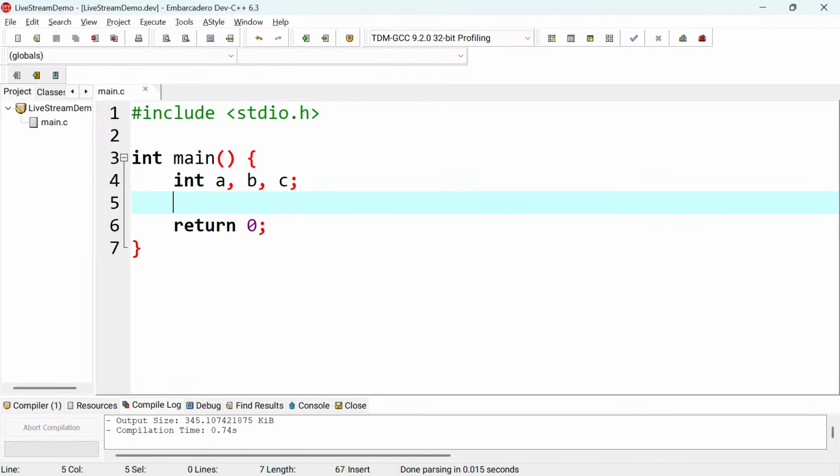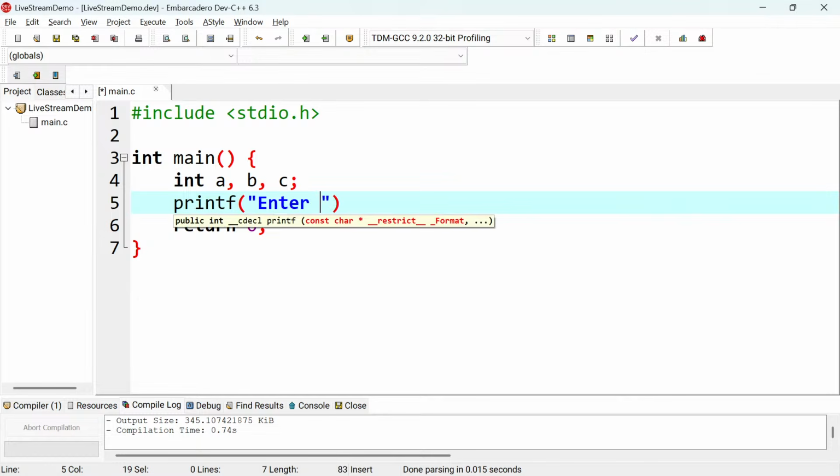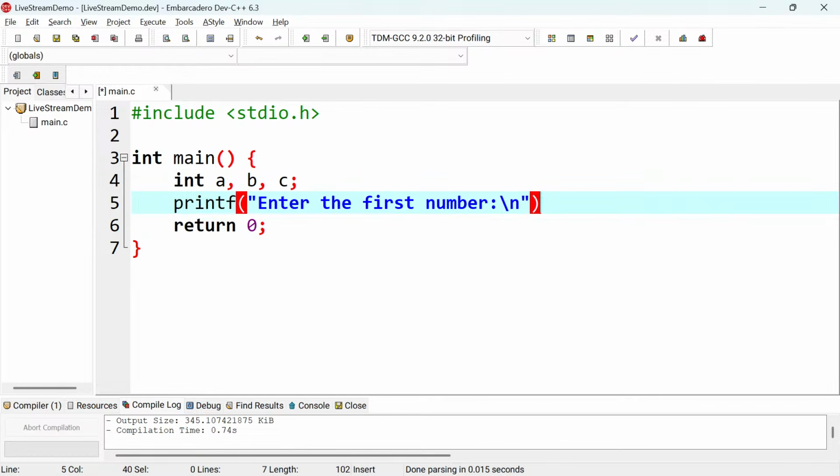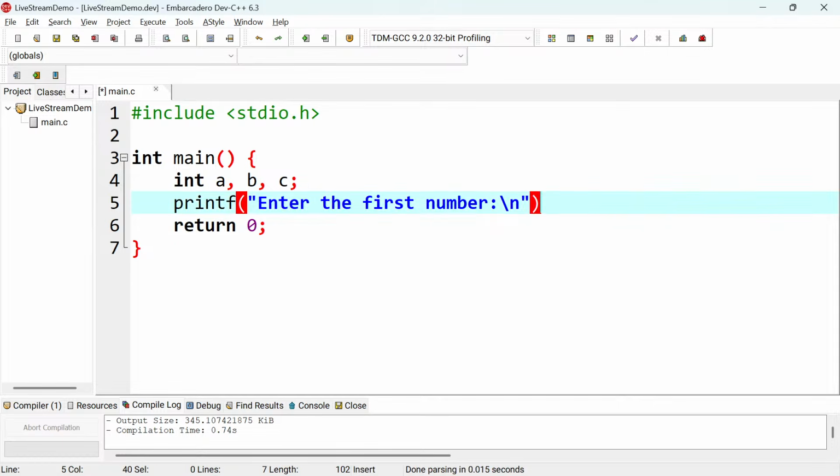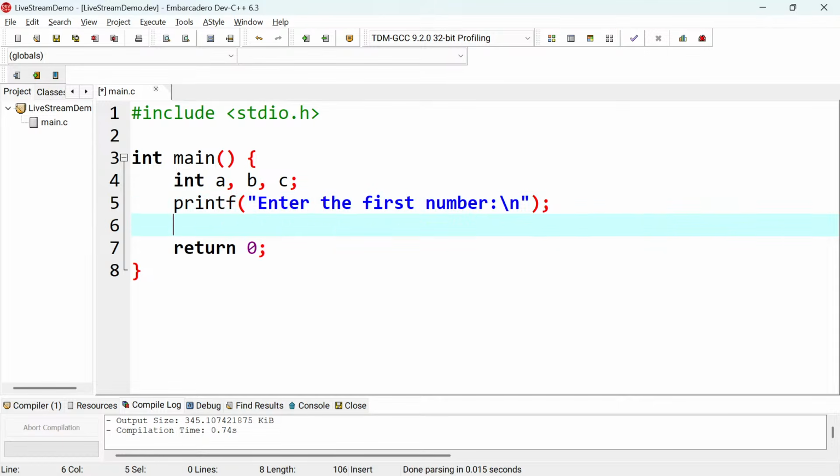So let's start with printf, and then I'll ask: enter the first number there, just like that. Then I'll put \n there, I have to terminate here, and then I'll put a scanf there.